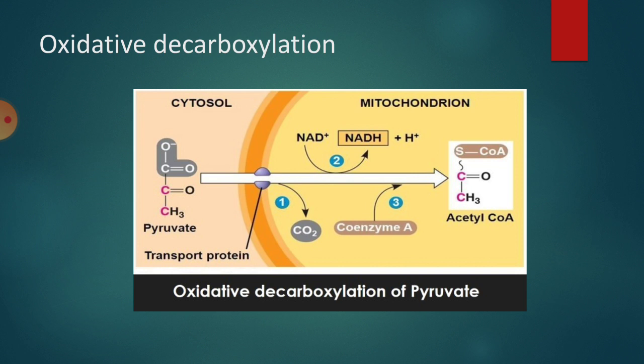For the changing of pyruvic acid to acetyl coenzyme A, 5 different cofactors get involved. They are lipoic acid, thiamine pyrophosphate, NAD coenzyme, FAD coenzyme, and magnesium ions. During this reaction, when CO2 is removed, coenzyme A is added, and one NADH2 is formed. NAD is reduced into NADH2. This oxidative decarboxylation takes place in the presence of 2 enzymes in the form of 2 steps. The enzymes are dehydrogenase and decarboxylase.